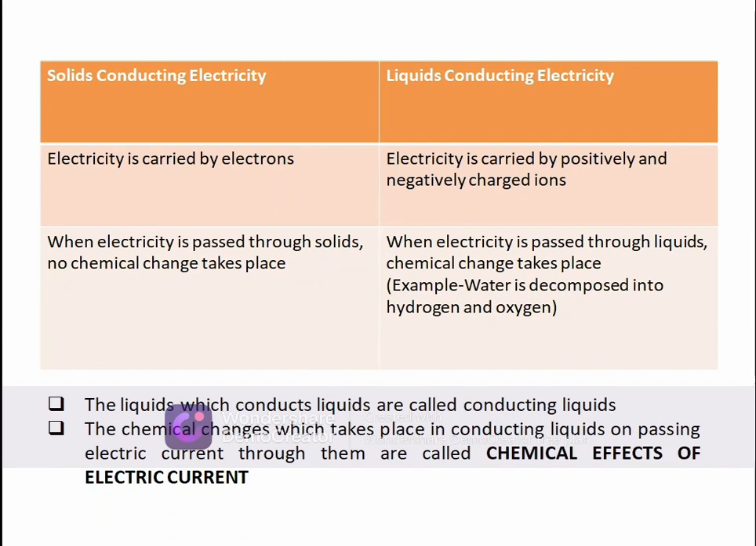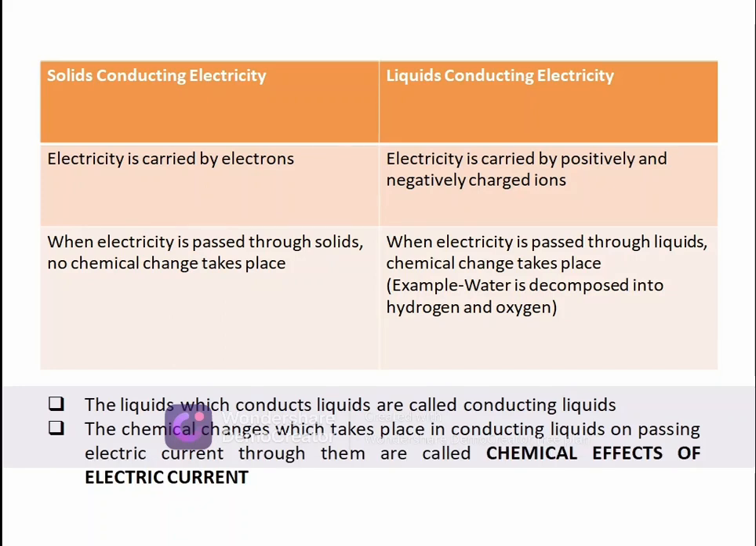Let's take an example of water. When water is decomposed through the electric spark method, it decomposes into hydrogen and oxygen. So a chemical change takes place, because new substances are formed. In a physical change, no new substances are formed, but in a chemical change, as you know, new substances are formed, like water decomposing into its constituents, hydrogen and oxygen.